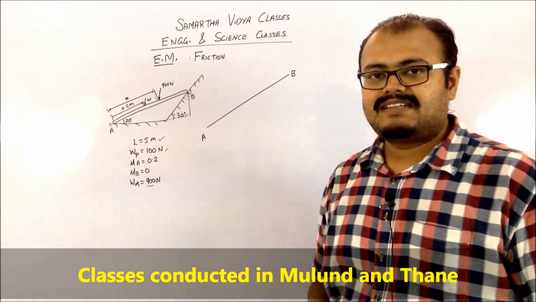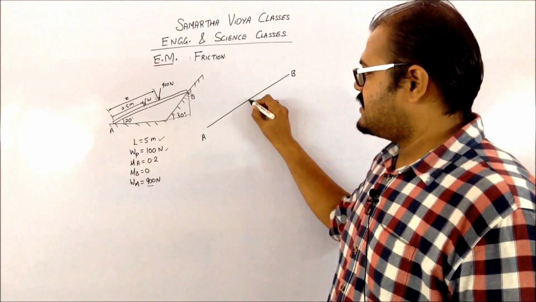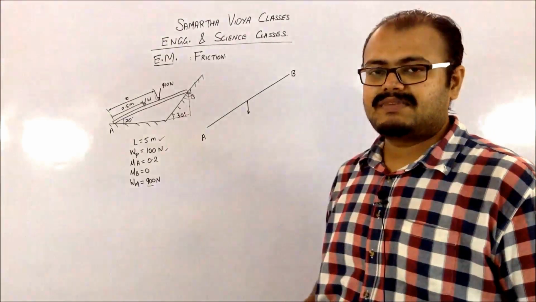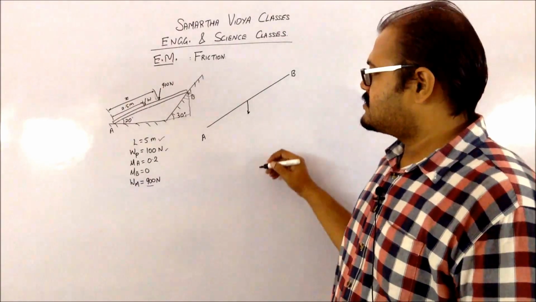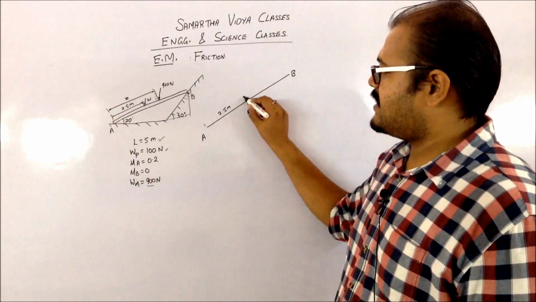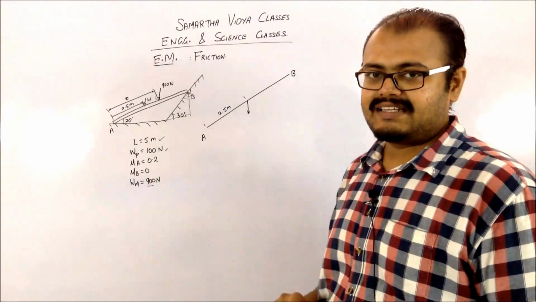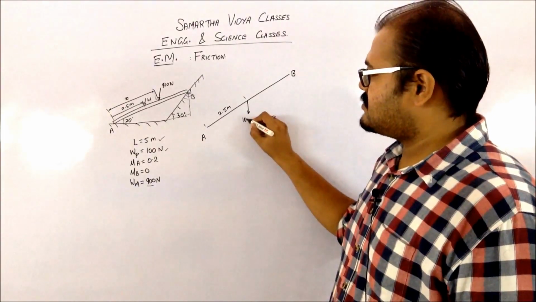And we have to assume that the plank is uniform in nature, so it will have its weight which is going to be going from the center, because we are assuming that it is the center of mass of it. So it is situated at 2.5 meters from A, because we are assuming it's at the center. The total length of the plank is given as 5. Then this thing is going to be 100 newtons.